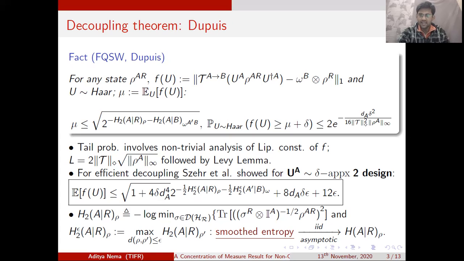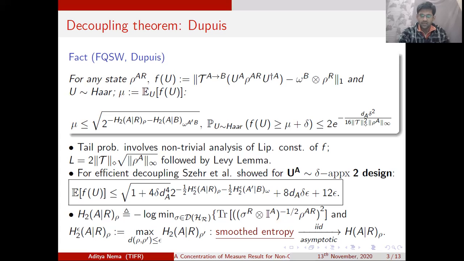So Levy's lemma says that if you have a function f which is Lipschitz and the underlying randomness comes from Haar measure, then indeed this function f is exponentially concentrated about its mean mu. In order to come up with this concentration result, the challenging task was to evaluate the Lipschitz constant, and it turned out to be twice the diamond norm of the superoperator tau times the square root of the operator norm of the state rho A, which is nothing but the reduced state of the input over system A.